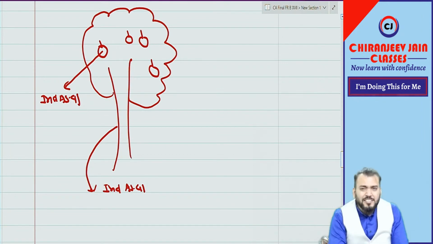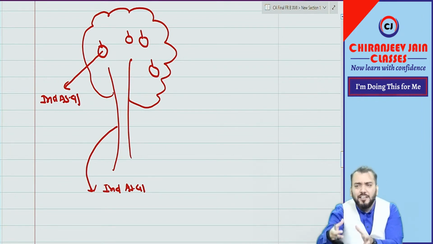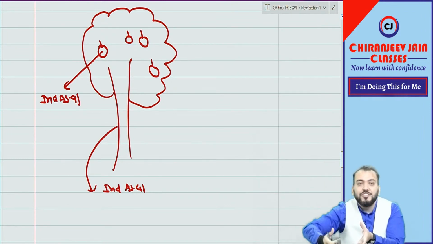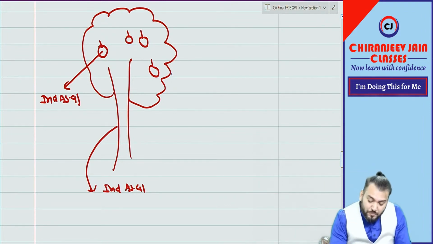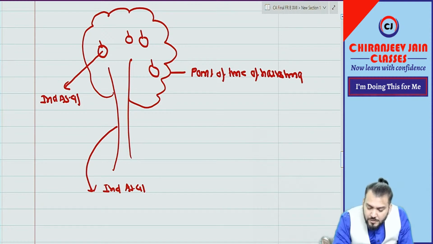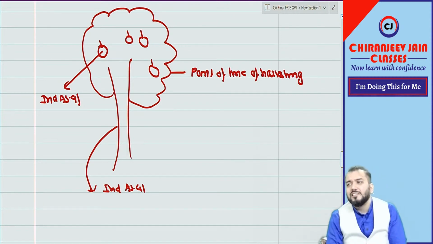Now at some point of time this agriculture produce will be detached from the biological asset. So we need to find out the point of harvesting. Harvesting means the detachment point, when we detach that produce from the biological asset.